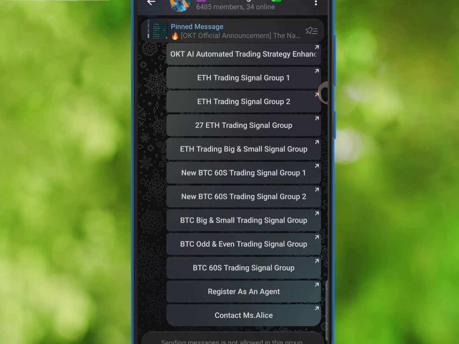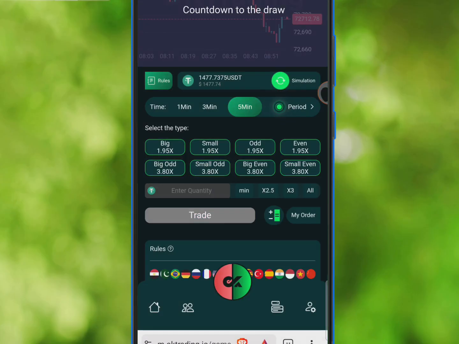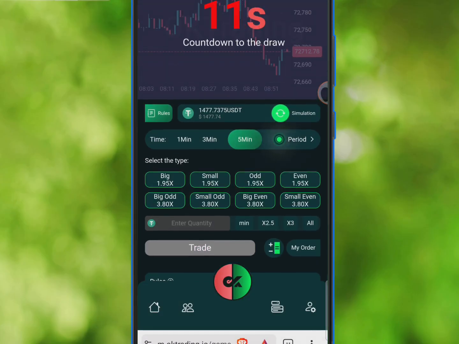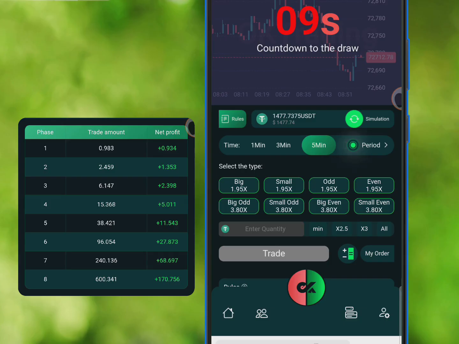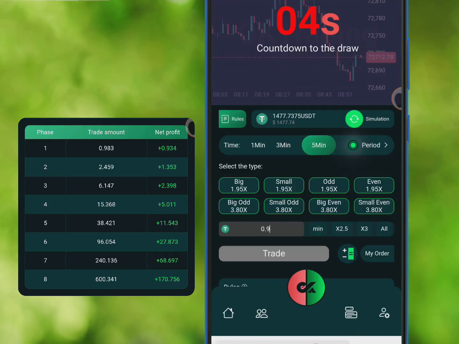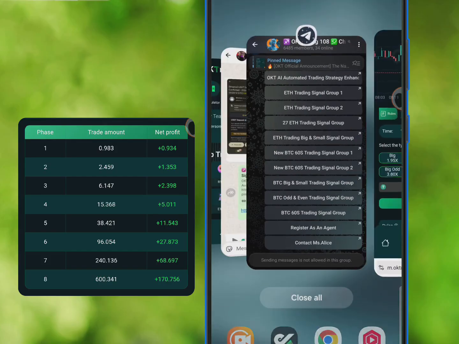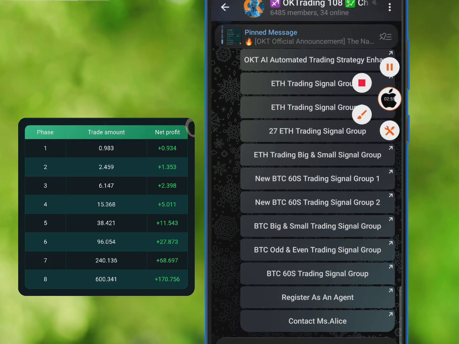So now I'm in the signal channel and we are currently expecting the signal to start dropping right now. Okay, so I'm on the trading page and I have the amount my calculator has done for me in front of me right now. My first entry capital is 0.983, right? So I'm going to insert that and we are going to wait for the signal to start dropping.